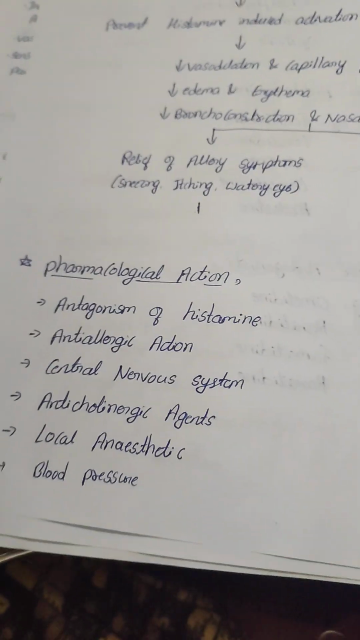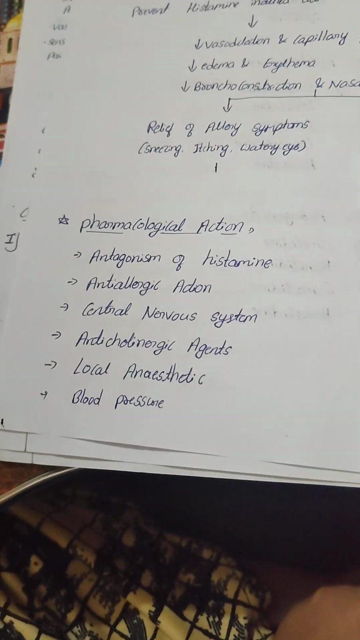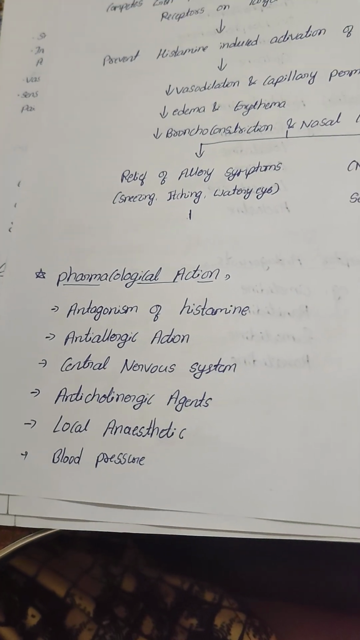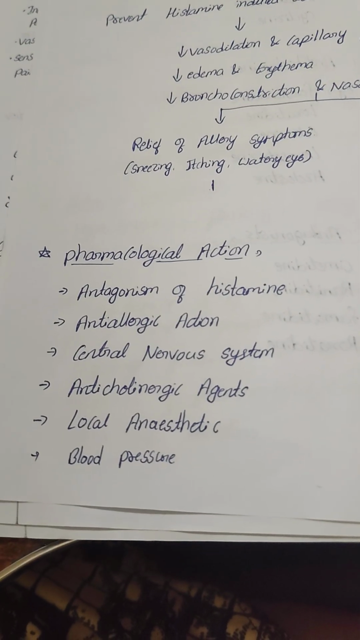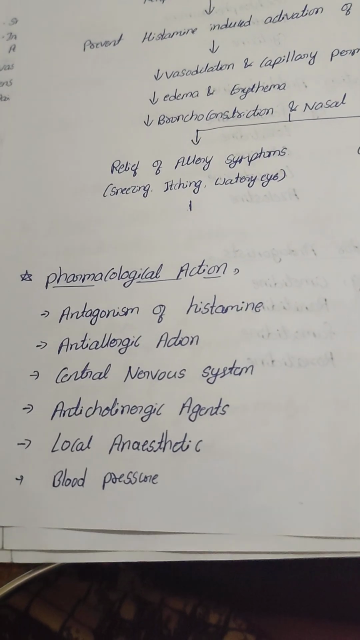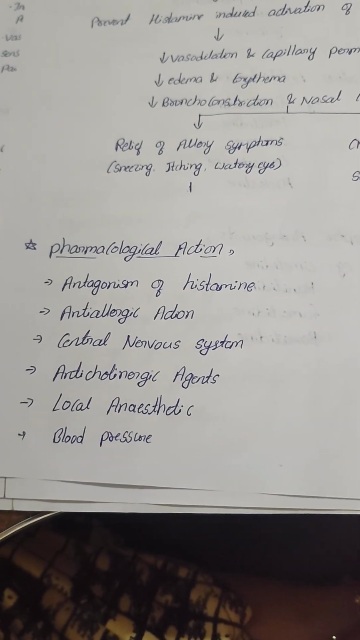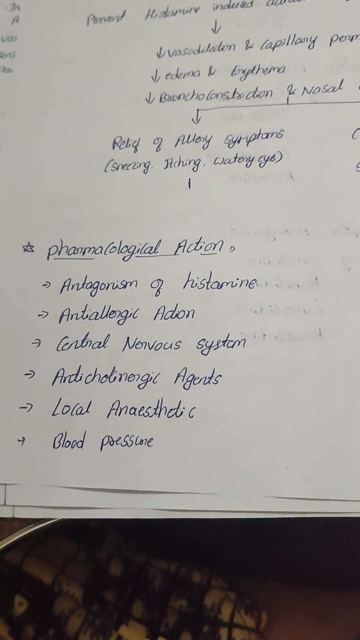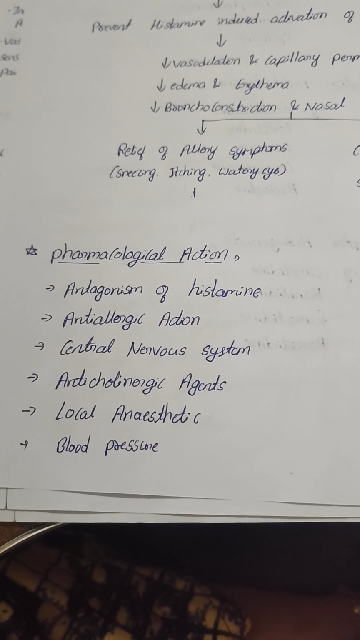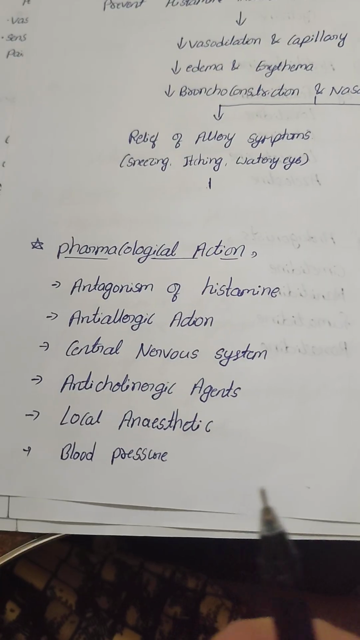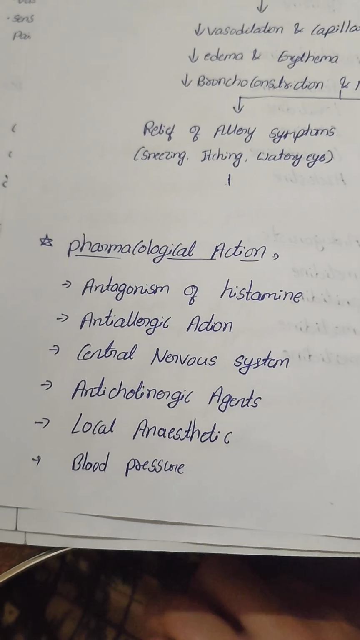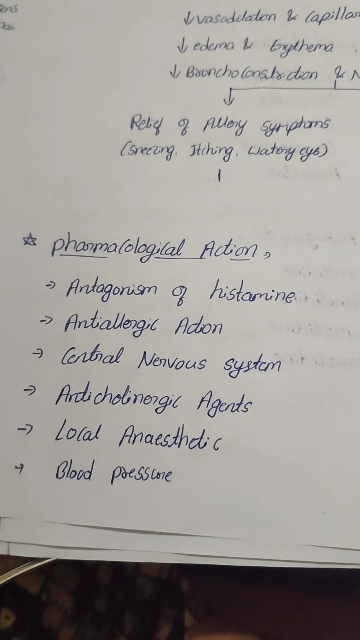Next, we go to the pharmacological actions of H1 receptor antagonists. The first one is antagonism of histamine; it blocks the histamine. Then anti-allergic action: histamine causes allergy, so it causes anti-allergy. Then central nervous system, anticholinergic action, local anesthesia and blood pressure.